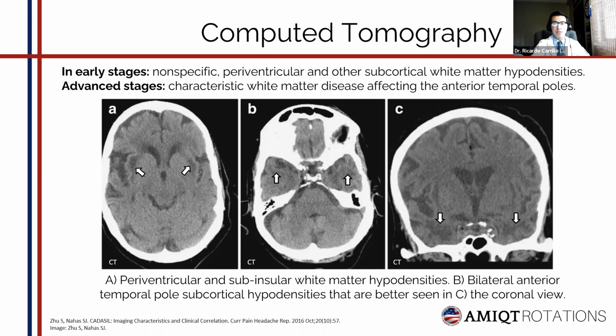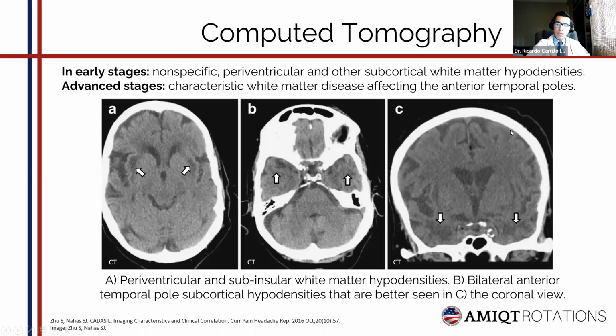We can see on the first image, image A, periventricular and subinsular white matter hypodensities. On B, bilateral anterior temporal pole subcortical hypodensities that are better seen on the coronal view on the third image, C. These ones are from the same patient.